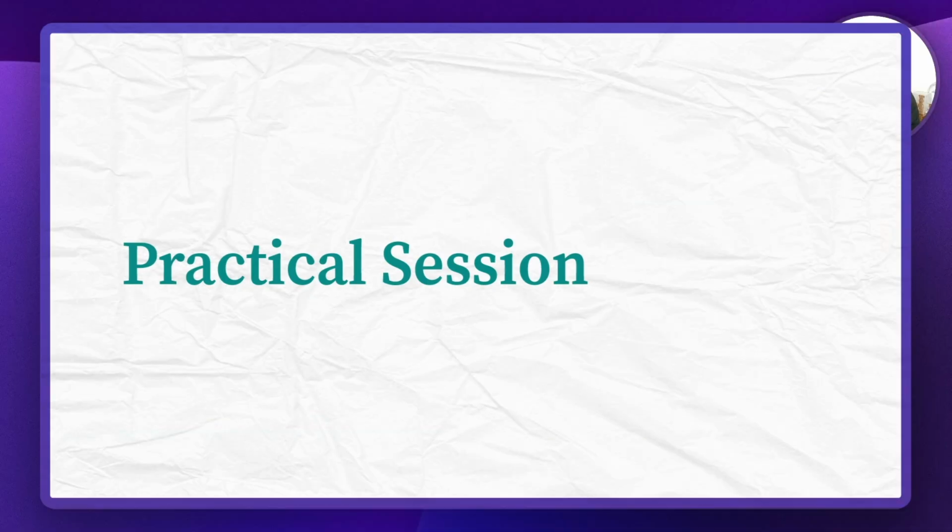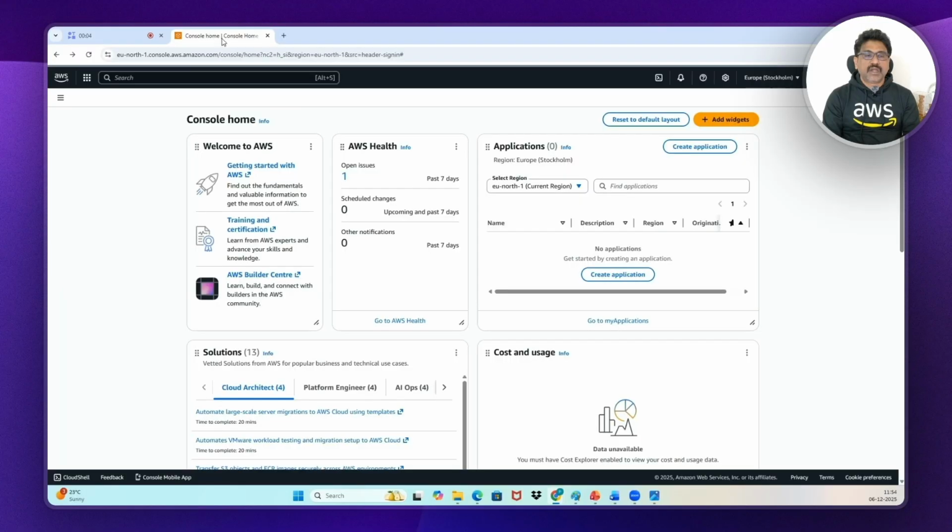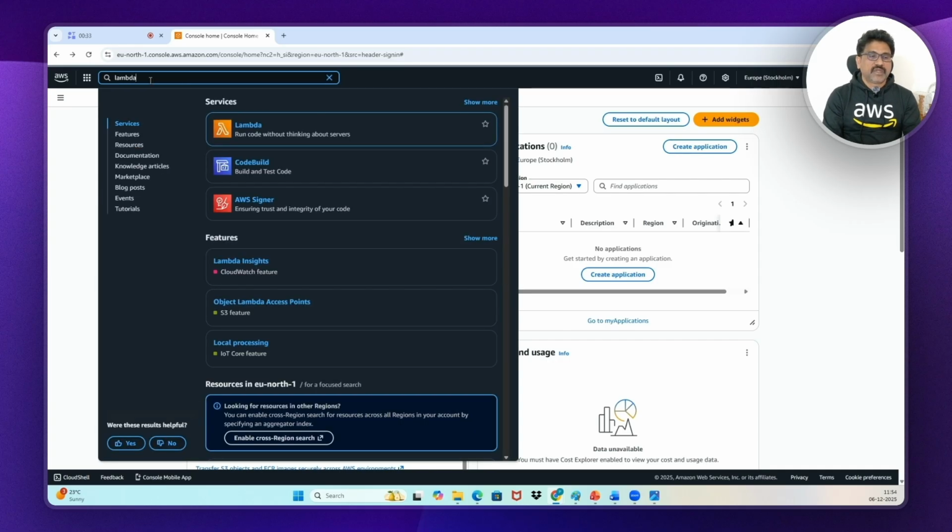Let me log into the AWS console. Open a browser, and guys, I've already shown in all the videos how to log in to the AWS console by using your root user. Now, this is my AWS console. If you have any doubt how to log in, you can go to the EC2 video or S3 video and see. Go to search, and same as other services, you can get Lambda by typing Lambda in the search bar. Just select it.